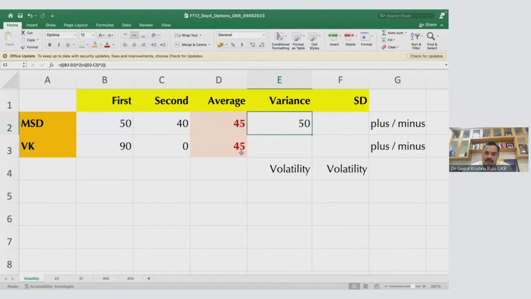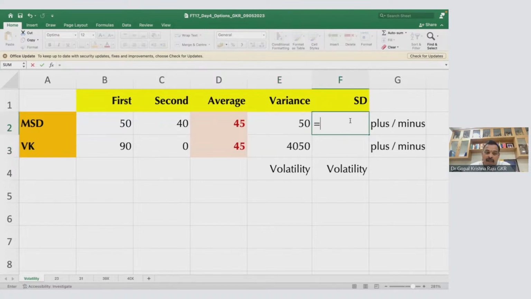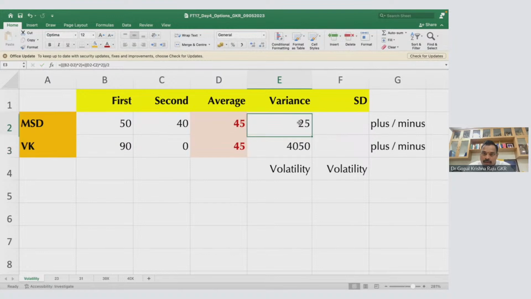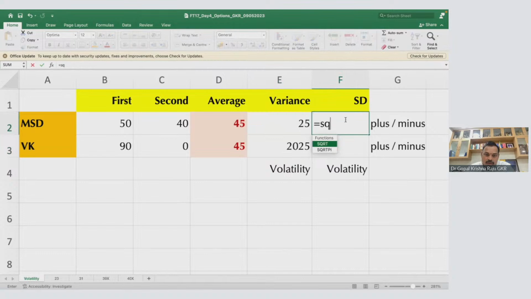That is 90 minus 45, 45 square. 0 minus 45, minus 45 square. My God, 4050. Now what is standard deviation? Actually, this variance has to be divided by 2 because there are two innings, so here also I have to divide by 2. Now what is standard deviation? Square root of variance. Now what is square root of 20?